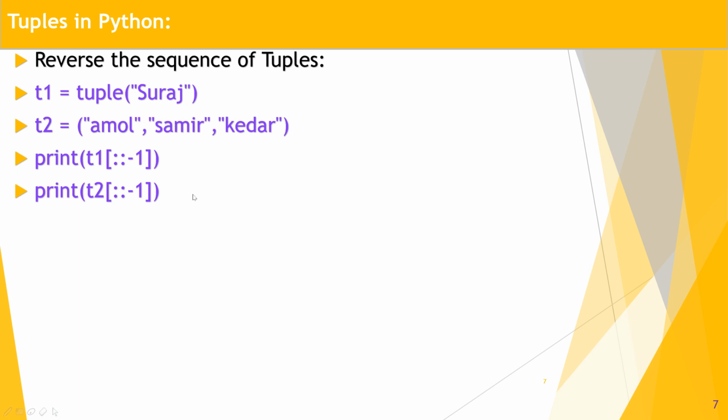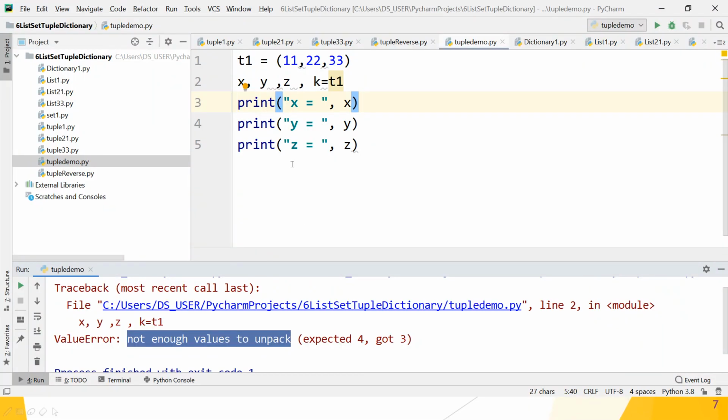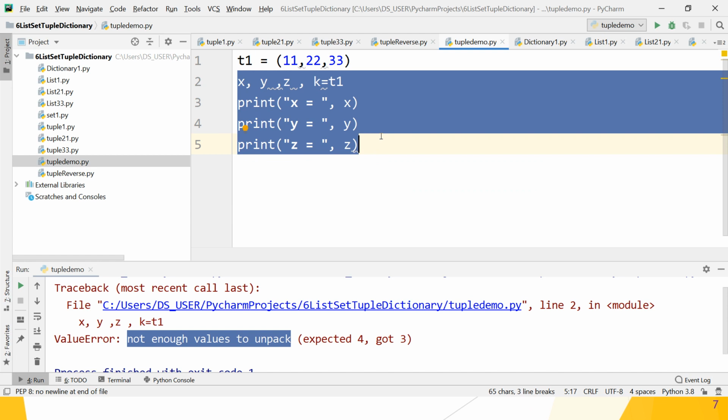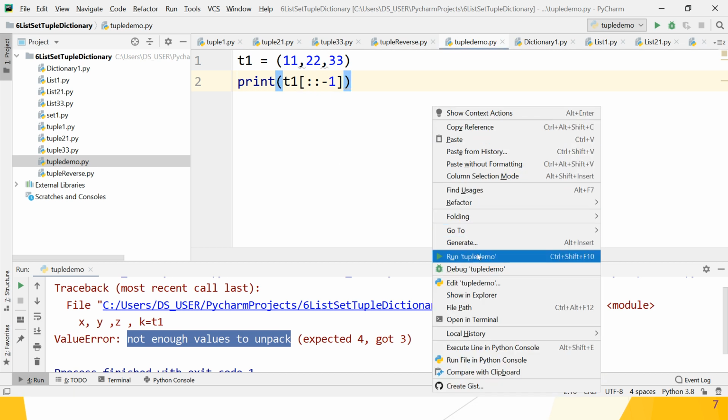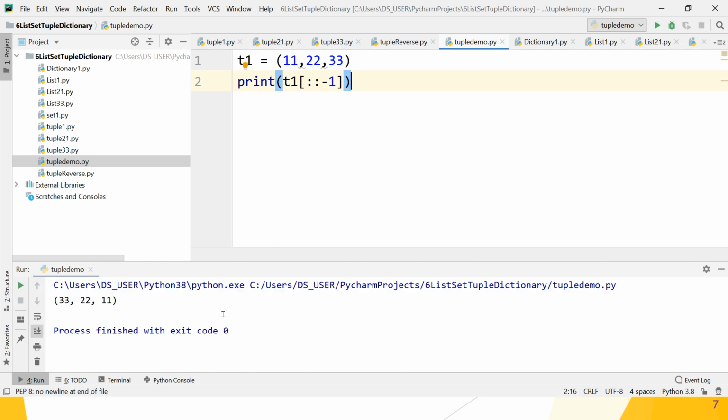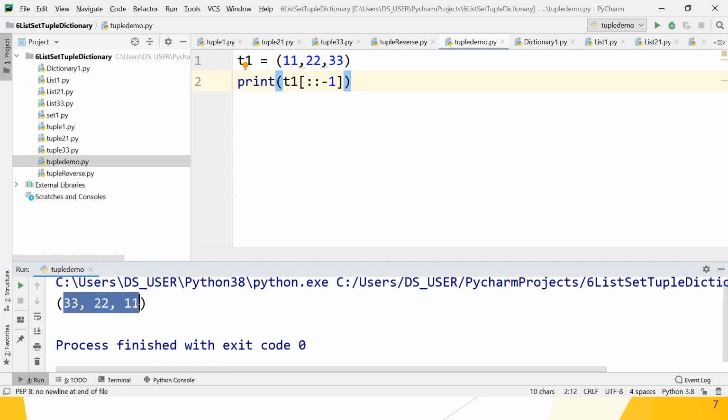So let's check whether it works or not using the PyCharm IDE. T1 is a tuple, and what do you want to do? You want to reverse it. So print the tuple T1 in reverse order. How? Just give colon colon and minus 1. Let's check whether it works or not, guys. Yes, it reverses the sequence: 11, 33, 22, 11.